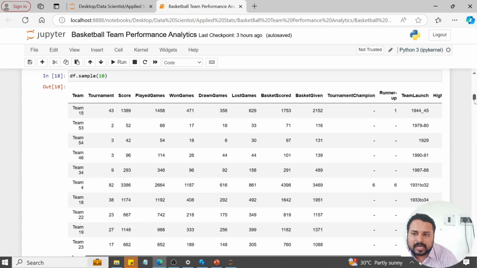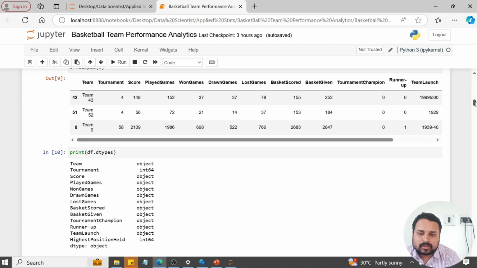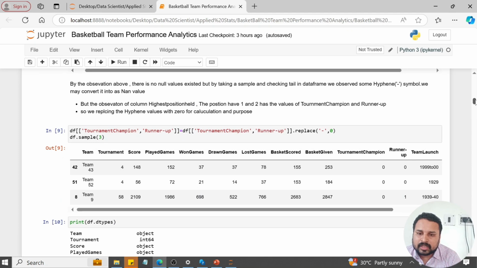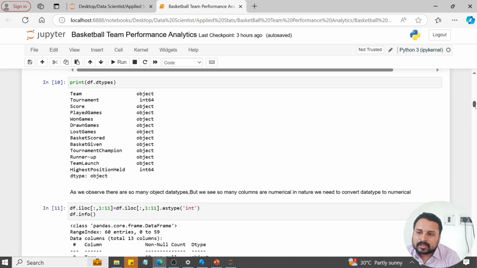After that, I checked some random samples from the data set. If you observe, the tournament champion and runner-up columns have frequent hyphen values. We can either convert them into 0 or into None values, but in this case I'm converting them into 0. So in the next statement, I'm replacing these hyphen values with 0. After that, I'm checking the data types.